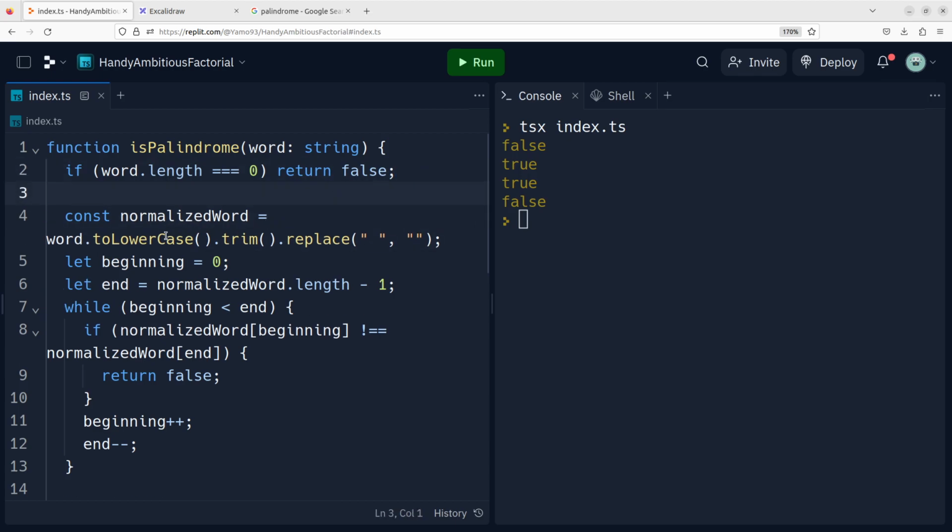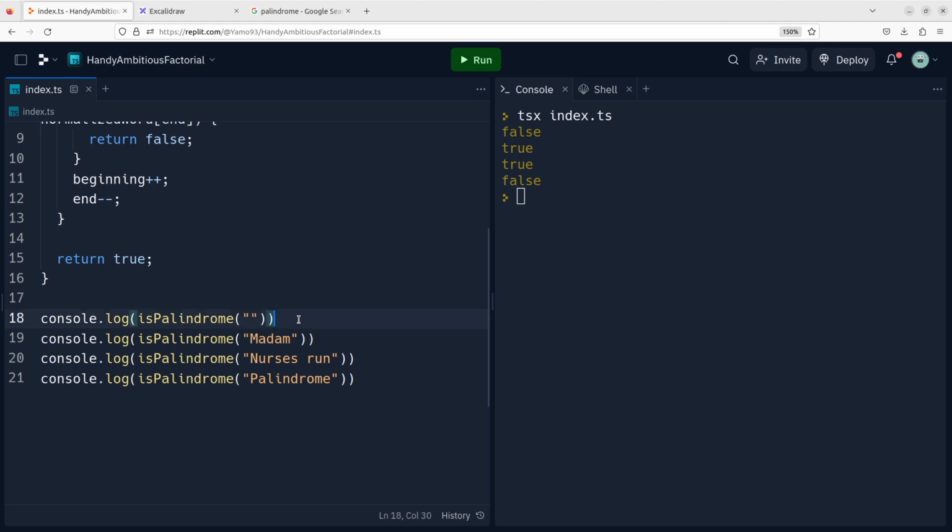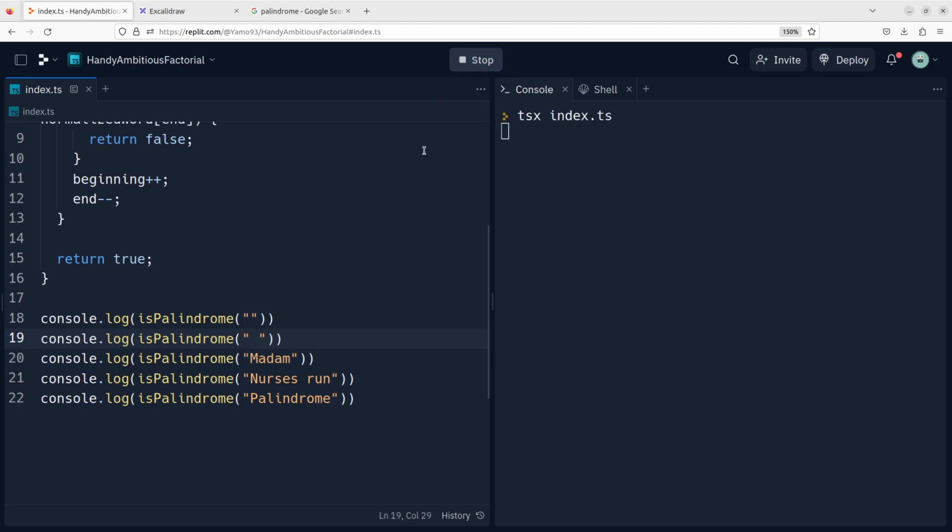So let's walk through this code to make sense of it. I will minimize this a bit so we see the whole function. So the first case is if it's 0, and maybe what we should do is also run this to cover this case, right? So let's say I call isPalindrome with an empty space. I guess this will return true. Let's see if it does. Yes, it returns true, and it should not return true.